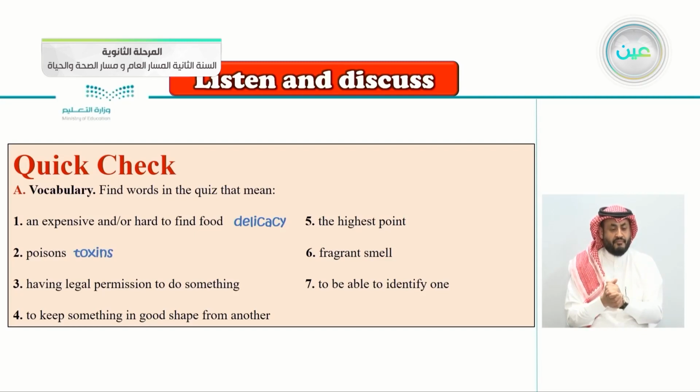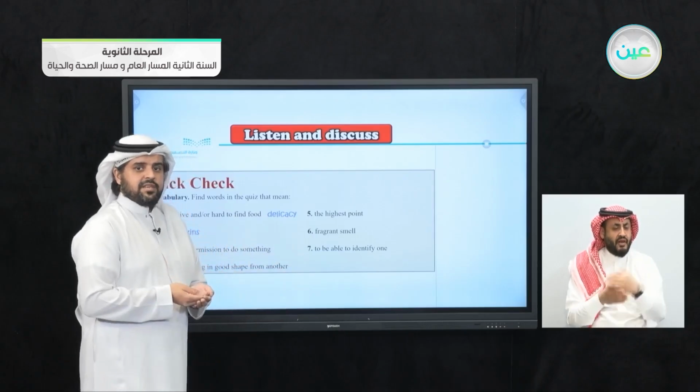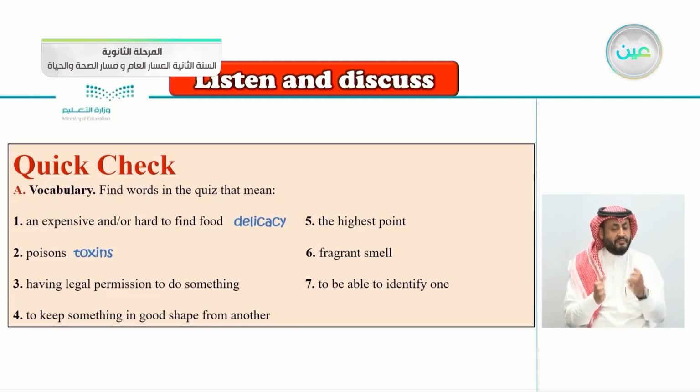Having legal permission to do something. When you have a legal permission to do something, what do we call this? To have a legal permission. Yes, this is an easy one here. To have a license, when licensed. To keep something in good shape from another. So what do we say here?